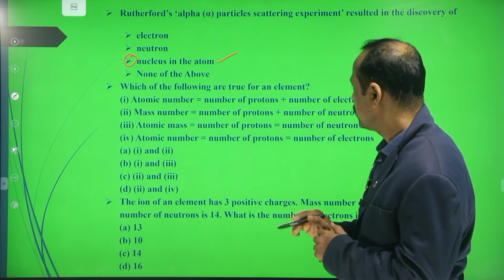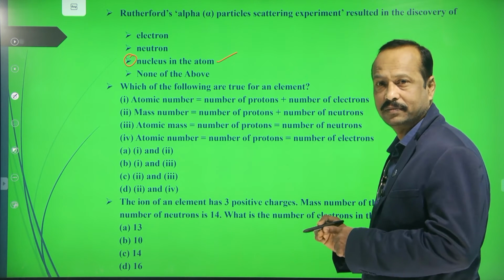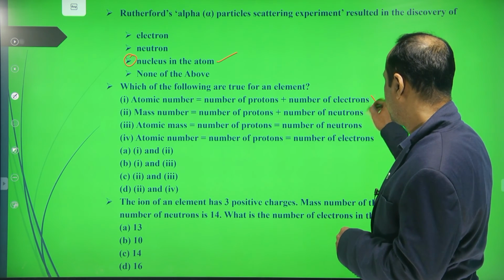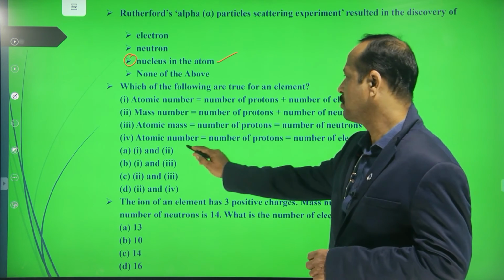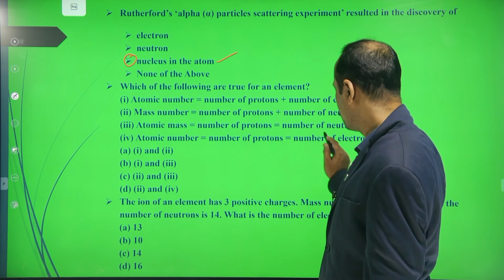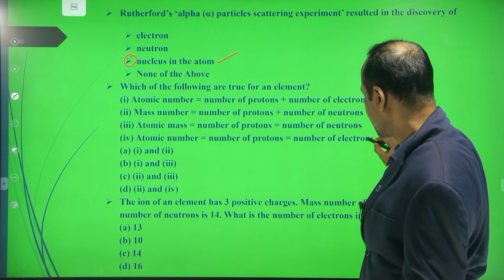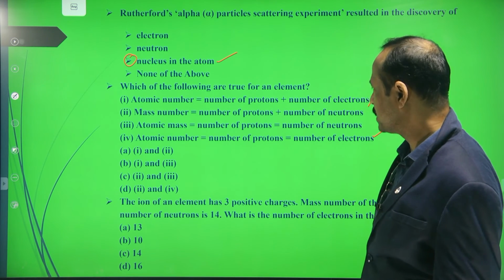So based on that, is that first one correct? That first is wrong. I said is equal to. Atomic number is equal to number of protons, which is also equal to number of electrons. But here it is given plus, so this is wrong. This is right. Now come to the mass number.